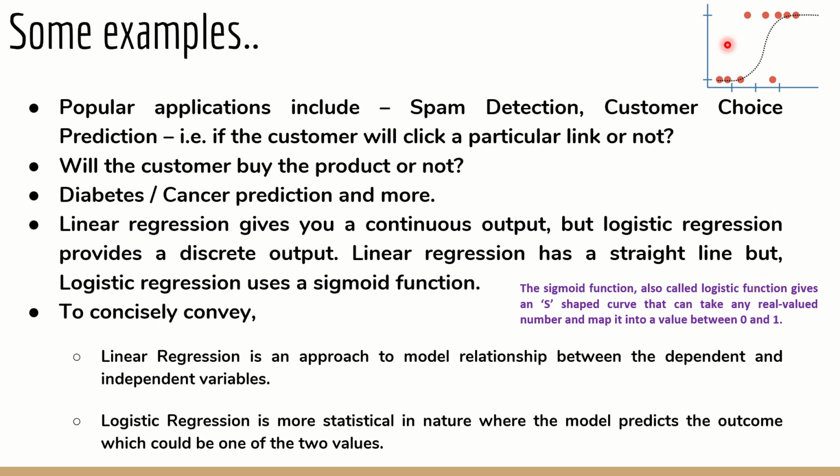Logistic regression is presented as a curve here. You can see that this S-like curve is what is called logistic regression. This is how the plot would be. Now, a simple difference that you need to understand between linear and logistic regression needs to be clarified. Linear regression is always an approach that will help you to derive or draw a relationship between dependent and independent variables. But logistic regression is more statistical in nature, where the model will help you in predicting the outcome, which can be either of the two, yes or no, 0 or 1.